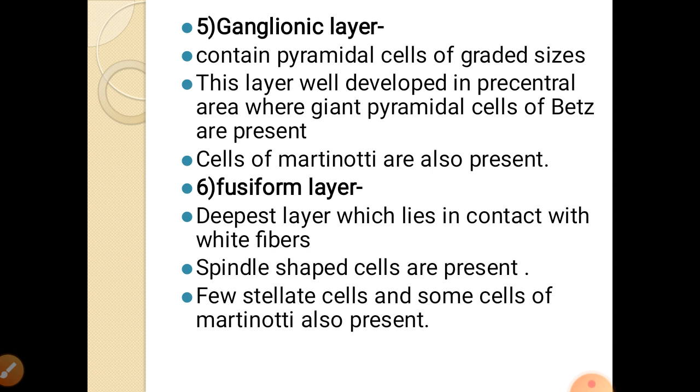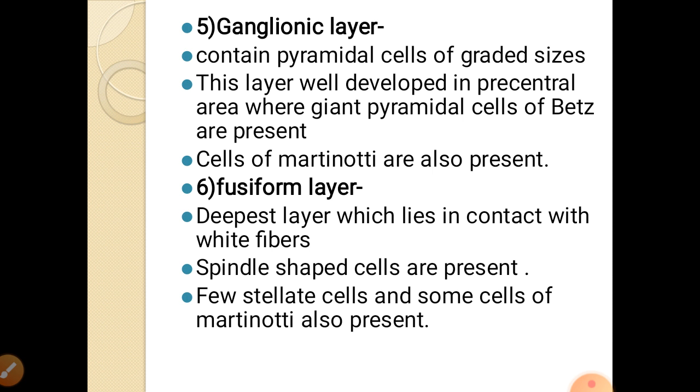The fifth layer is the ganglion cell layer, also called the inner pyramidal cell layer. This contains pyramidal cells of graded size. This layer is well developed in the precentral area, where large or giant pyramidal cells of Betz are present. Some Martinotti cells are also present. So large pyramidal cells are present in the ganglionic cell layer. These cells are more present in the precentral area from where the pyramidal tract arises.